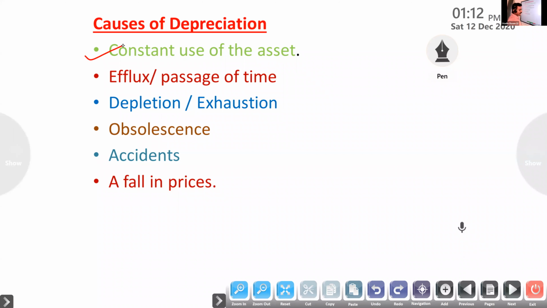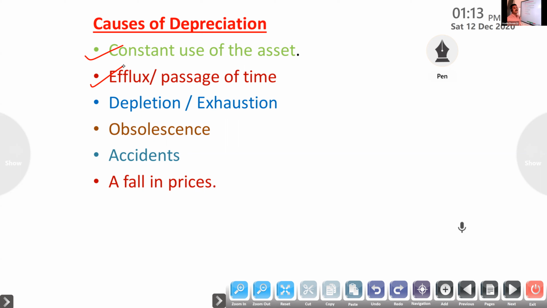No need to explain: if you are using the assets again and again, then their value will decrease. Next, efflux and passage of time. Due to passage of time, the asset's value will decrease. If the asset can be used for only 5 years or 10 years, then every year the value will decrease.